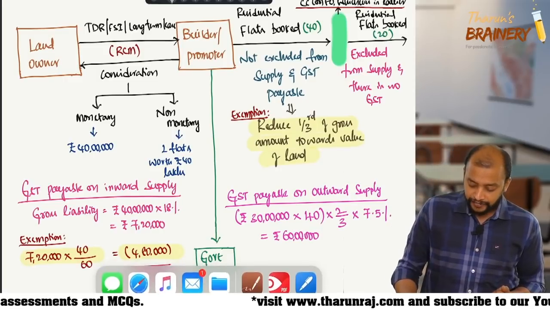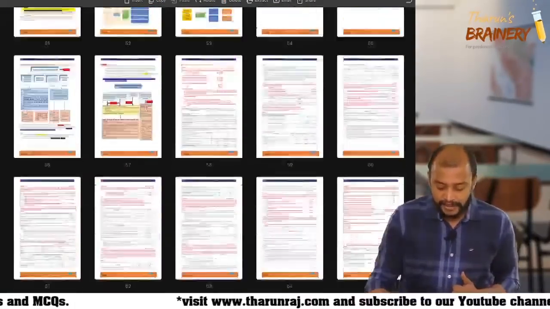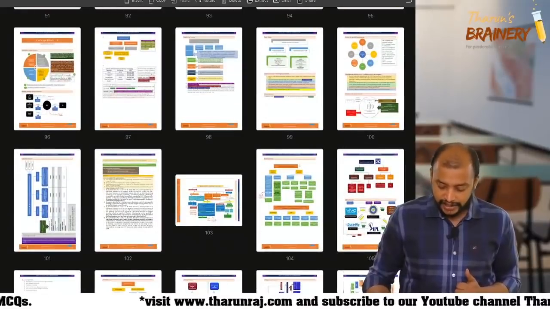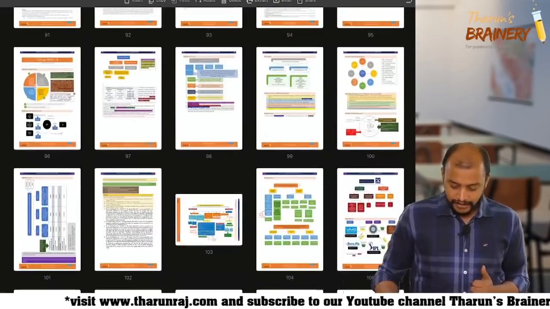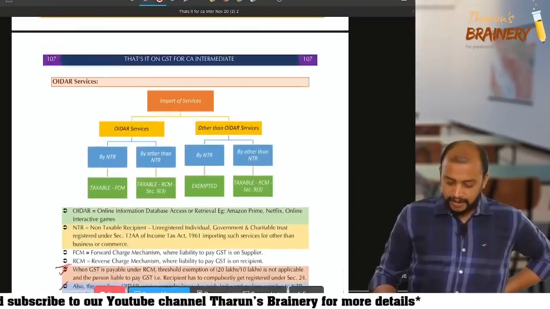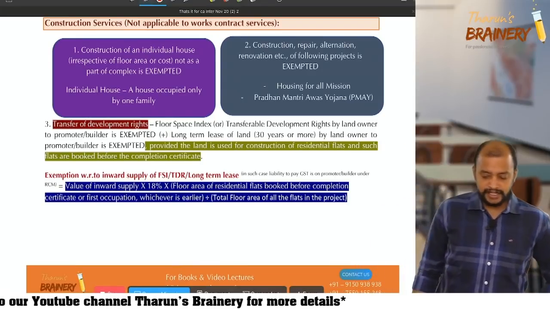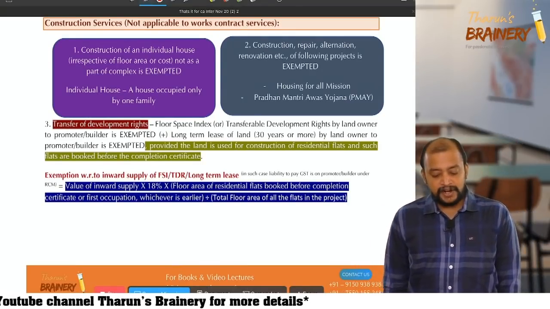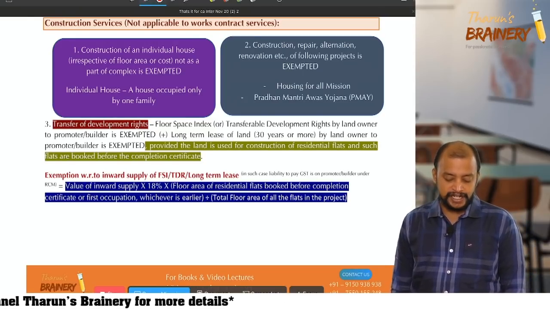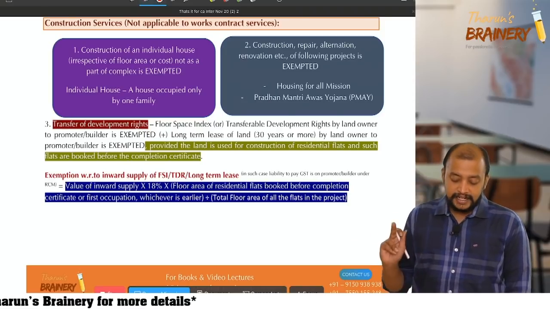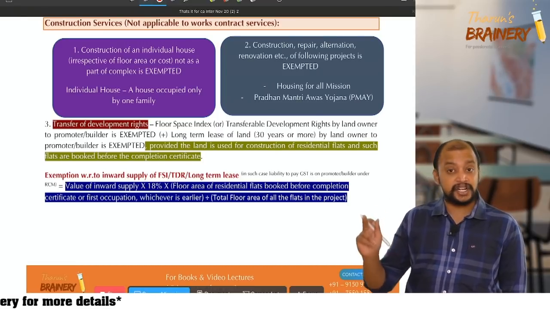Okay, now this information I am showing you in construction services. Actually this discussion we have made in construction services, so you please have a look into that. Construction services, page number 107. Transfer of development rights, floor space index or transferable development rights by the landowner to promoter or builder is exempted, plus long-term lease of land 30 years or more by the landowner to the promoter or builder is exempted, provided the land is used for construction of residential flats.